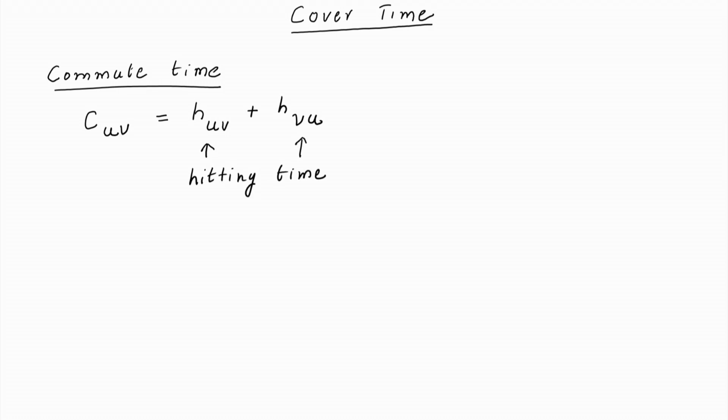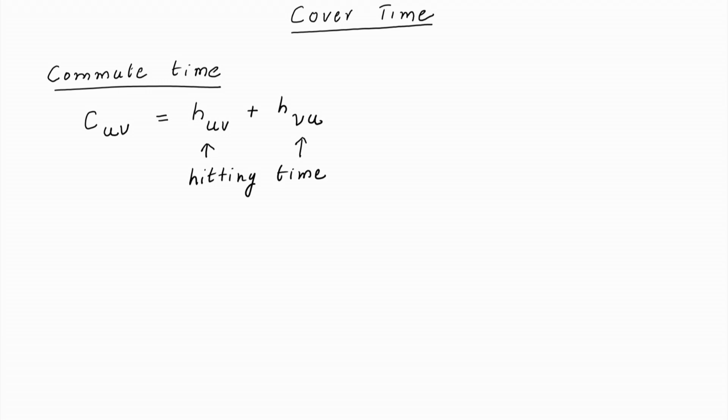Both of them were hitting times. h_uv is the time taken to start at vertex u and reach vertex v for the first time, and h_vu is the time taken to start at v and reach back at u.